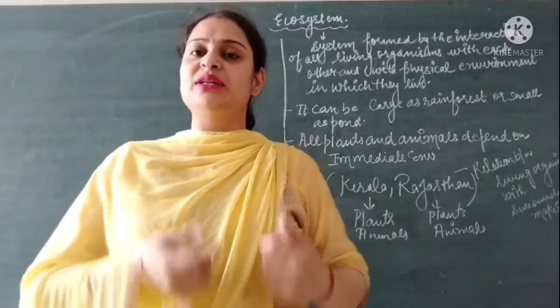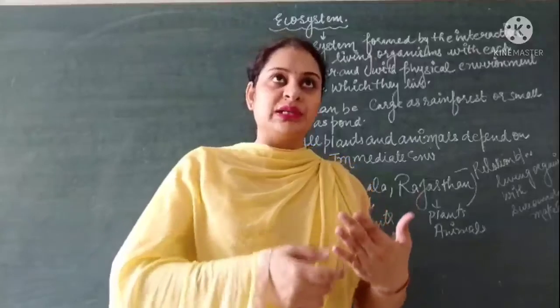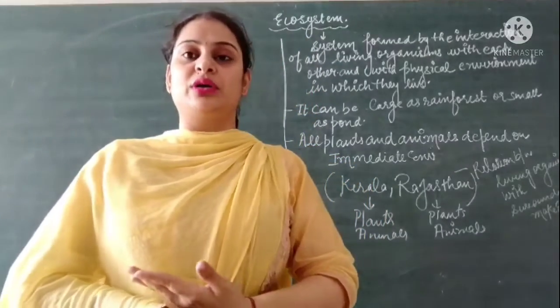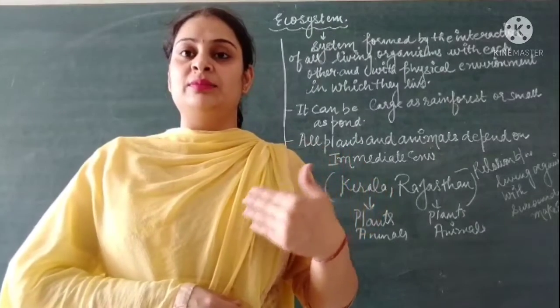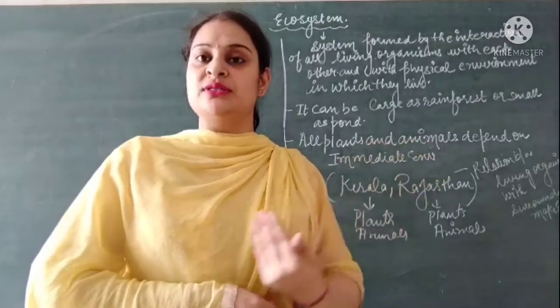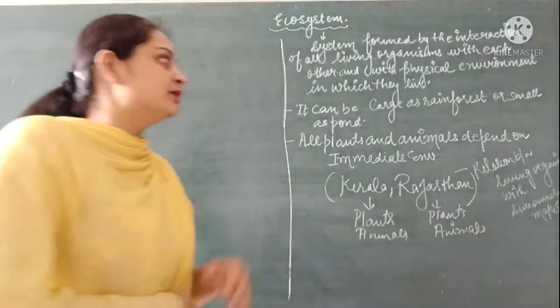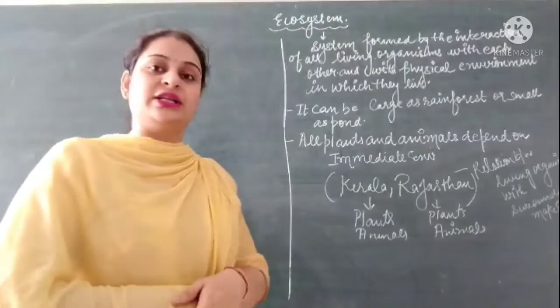Various organisms live their lives in these different regions of the earth, like in air, in water, underground, and in the very large oceans and seas.